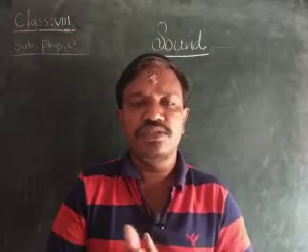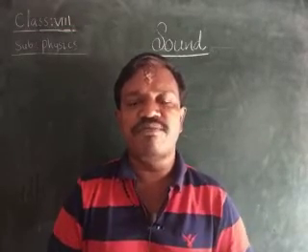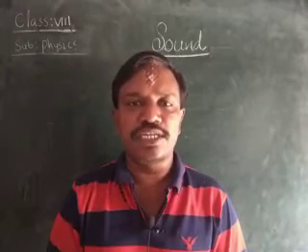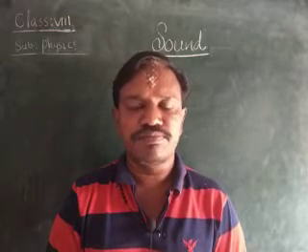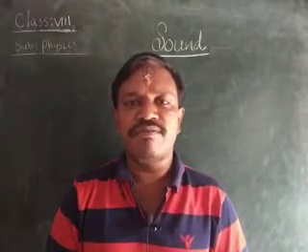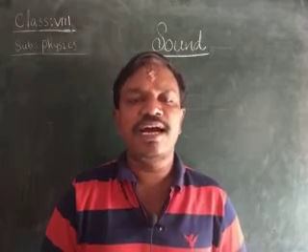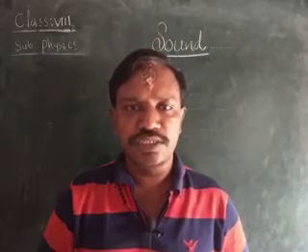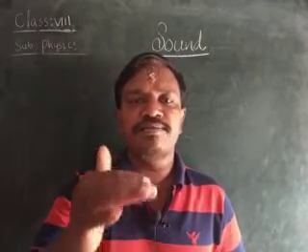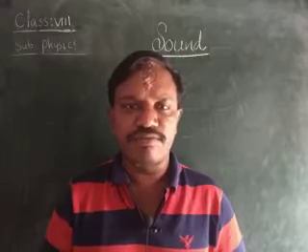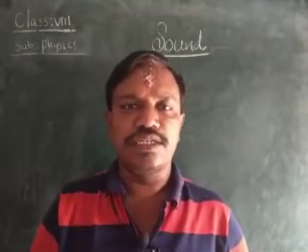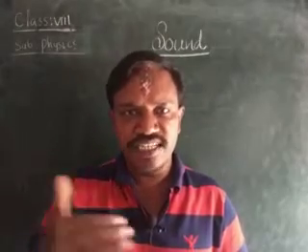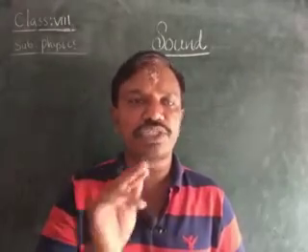Why? Because questions may come from the activities also, and here it is completely objective type, MCQs, that is multiple choice questions. The examination pattern of FA1 is that all are MCQs. In these MCQs, 20 questions are from physics and 20 questions are from biology. Therefore, from these 3 chapters, you will get 20 questions.